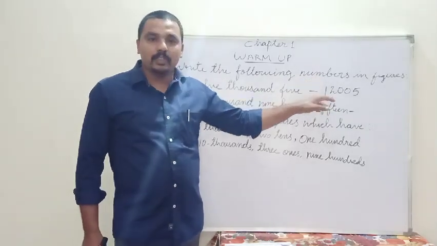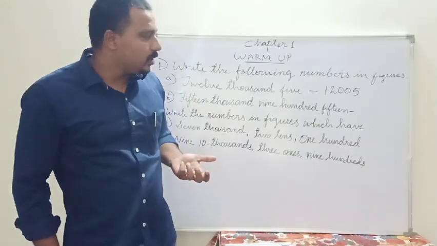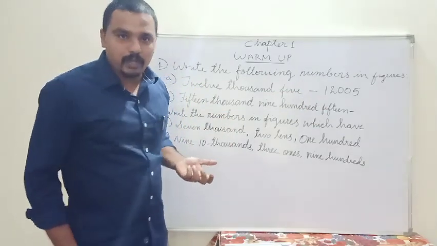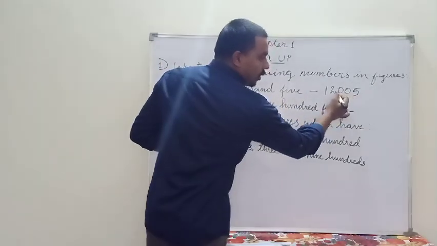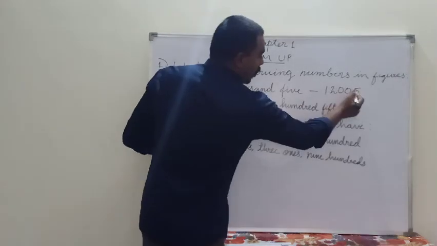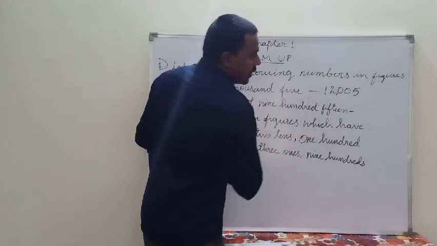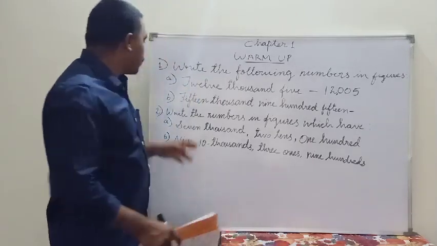After writing this, you have to make sure whether it is 12,005 or not. How to confirm that? You have to count according to the place value. Like this: ones, tens, hundreds, thousands, 10,000. So this is 12,005. To make it easy, place the commas. Then moving to the next question,